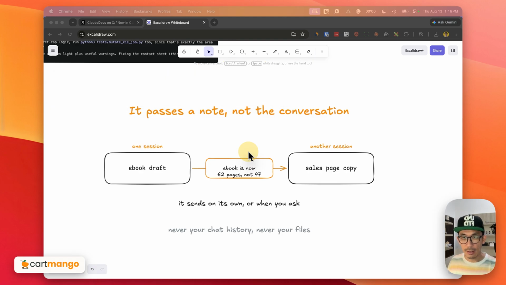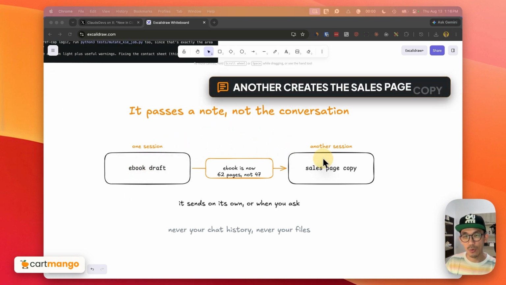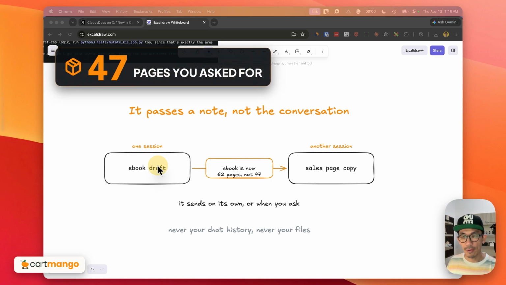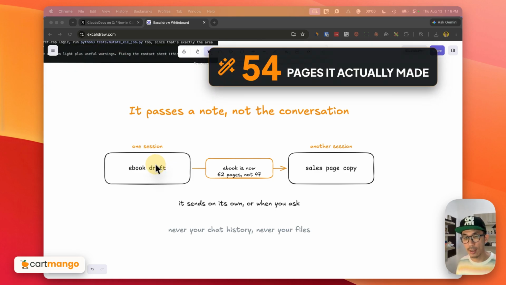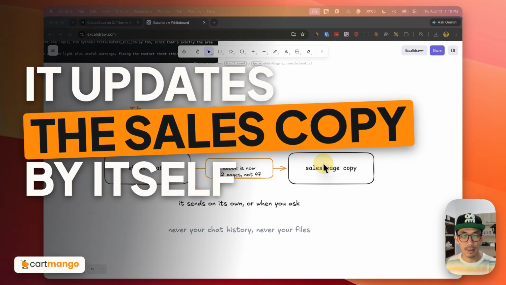And then another thing that you should know is that let's say you have one session creating an ebook draft for a 47-page ebook draft. And then you open another session and ask it to create a sales page copy for that ebook. And let's say for some reason, the ebook draft that you originally wanted to be 47 pages long, but the session actually created a 62 pages ebook. And this session would know that it has been updated to 62 pages. And hence it would update the sales copy by itself because these two sessions can talk to each other.